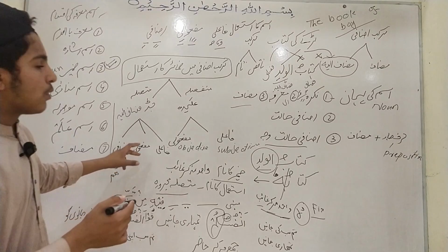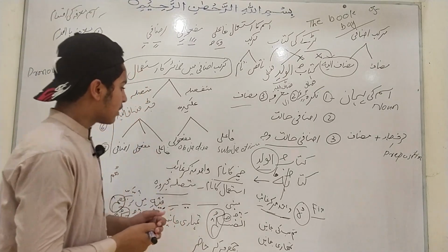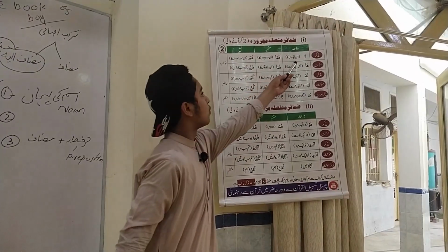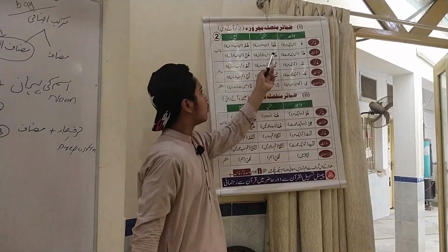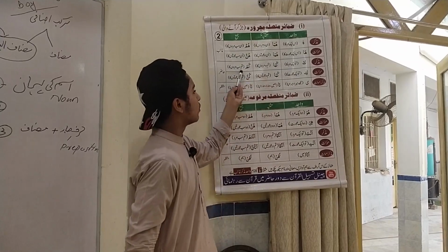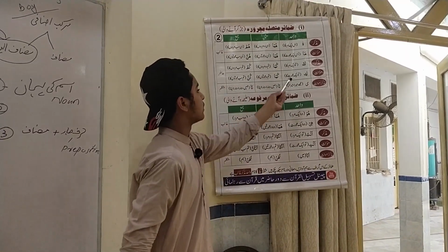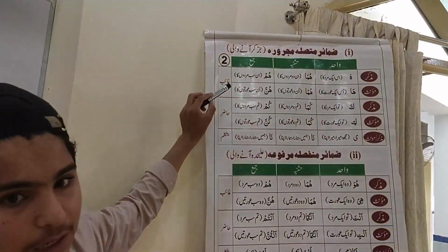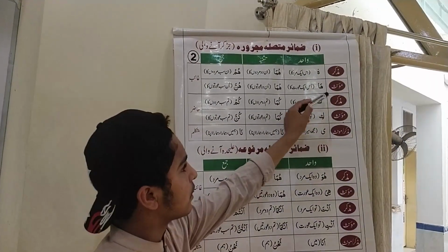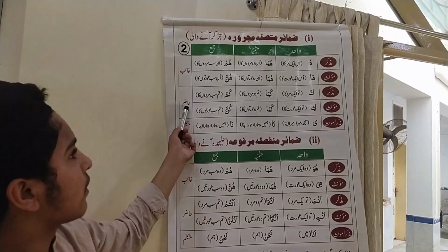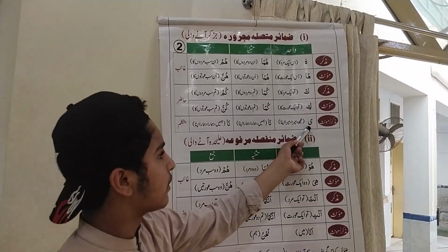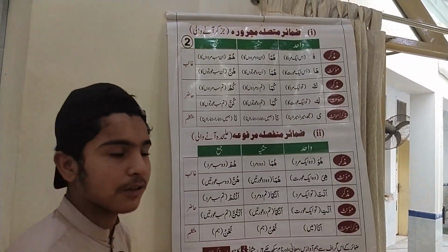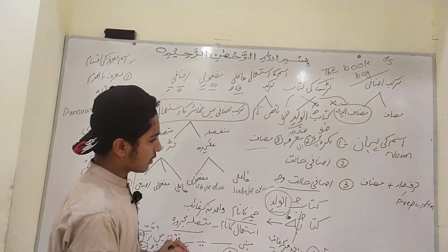Now we have a chart of pronouns in which all the pronouns are discussed. The chart is hu, huma, hum, ha, huma, hunna, ka, kuma, kum, ki, kuma, kunna, ya, na. These first both are ghaib, which are not present, the third person. These ka, ki are for hazar, the second person, and these ya, na are for the first person, mutakallim, which is talking. Now we will discuss these in examples.